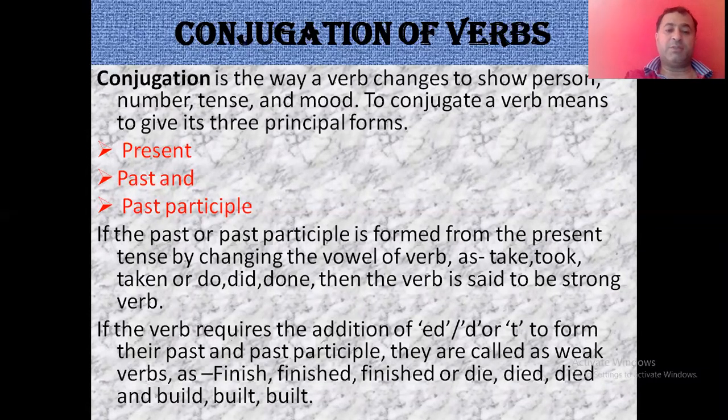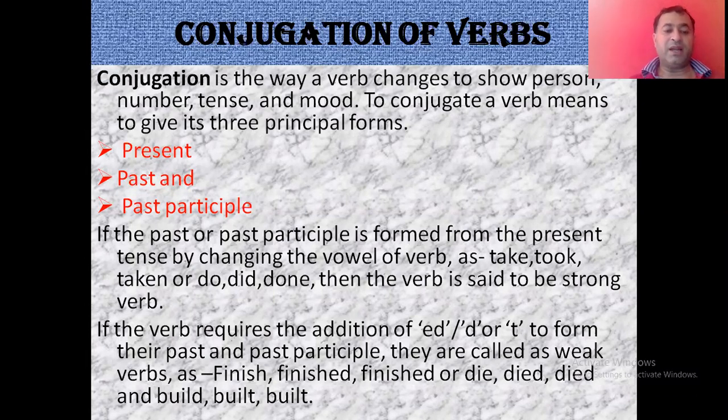मतलब कि अगर आप past या past participle जो है वो present की जो form है उसका आप सिर्फ vowel change करके नई forms बनाते हो तो उसे हम कहेंगे strong verb. Like take, took, taken. तो take में e को हमने o कर दिया, तो हम verb के vowel को change कर रहे हैं. Vowels क्या होते हैं? a, e, i, o, u. These five words are the vowels. तो vowel को change करके अगर आप verb की past और past participle बनाते हो, then that verb is the strong verb.